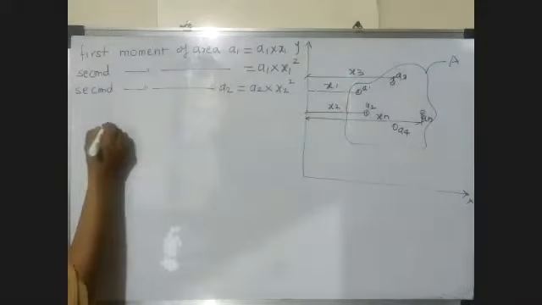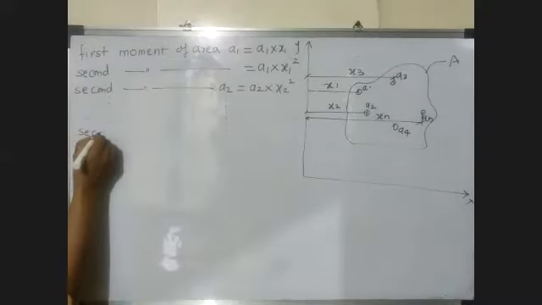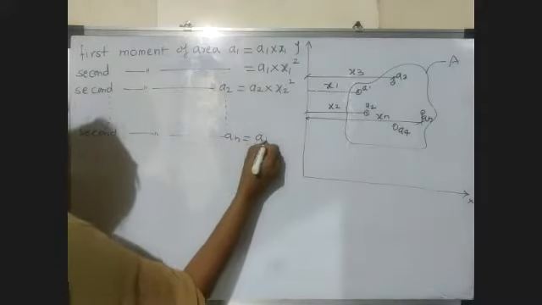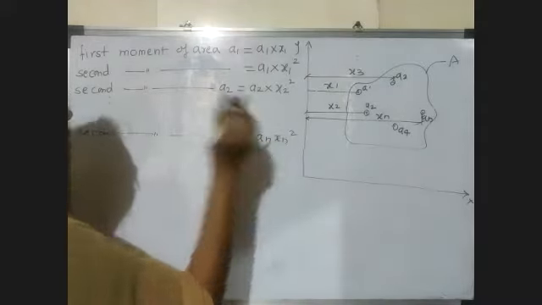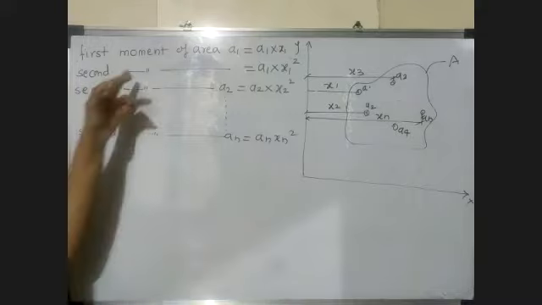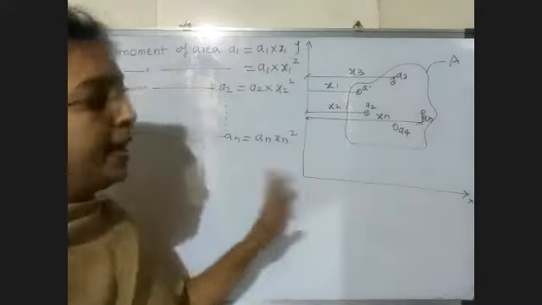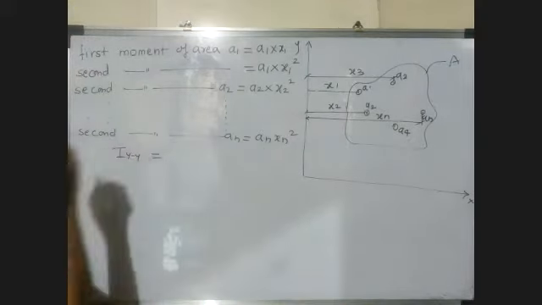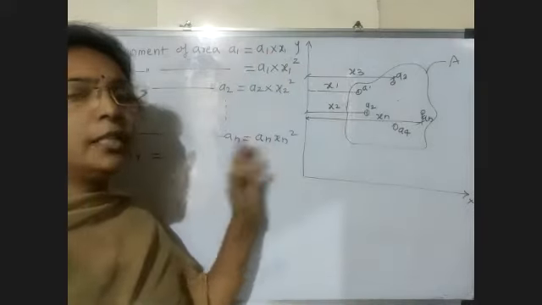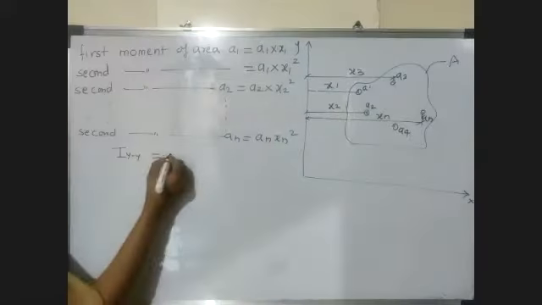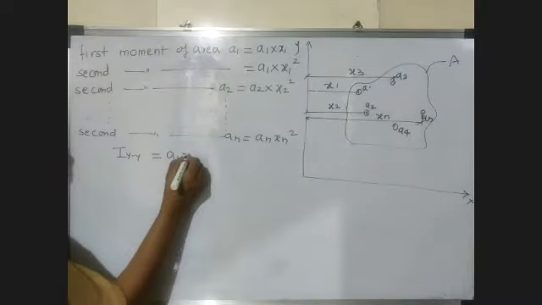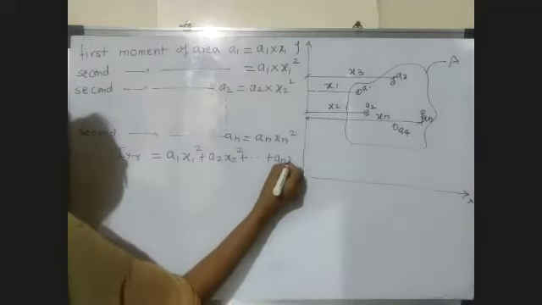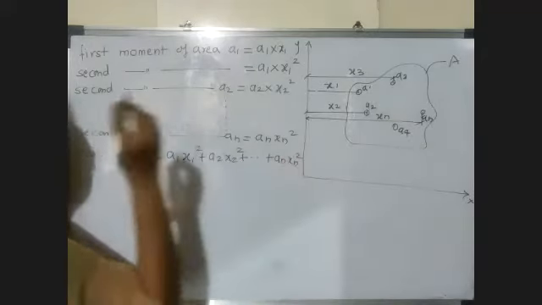So similarly we calculate the second moment of area up to the nth area, that is An xn square. All these second moments of area we calculate about y-axis. So we write Iyy is equal to the addition of all the second moments: A1 x1 square plus A2 x2 square up to An xn square.